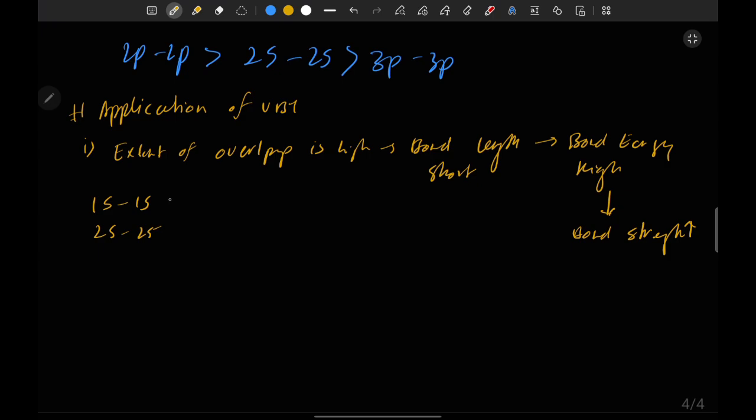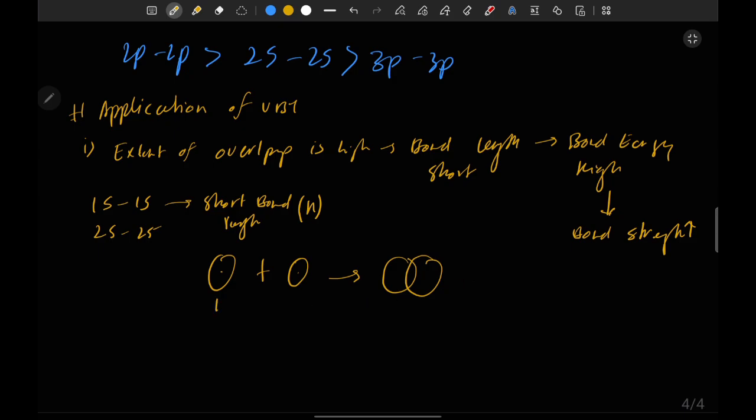So the bond between 1s and 1s orbitals will be short in length. For example, we can take hydrogen. If two 1s orbitals combine, then they will make a sigma bond like this. This is H, this is H, and this is H2.